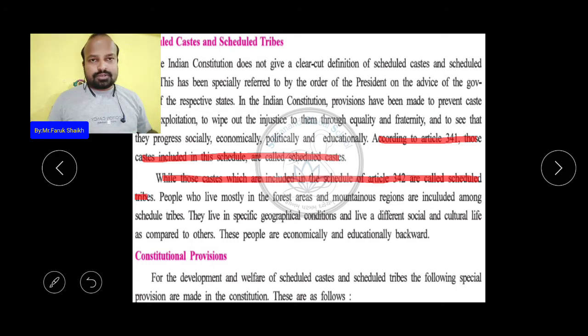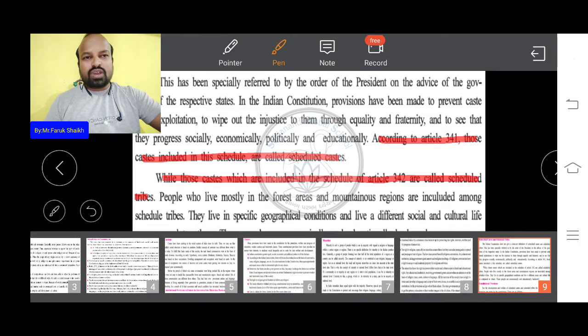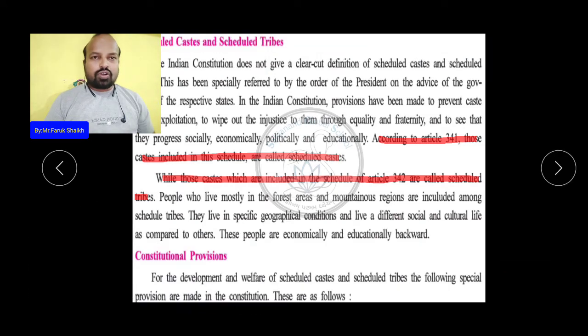This is very simple: 341 and 342, learn them by heart. Understood? Now, I also said that people living in dense forest and hilly mountainous regions, mostly in forest areas, are included among the Scheduled Tribe.